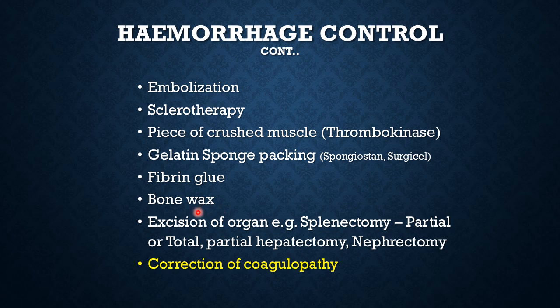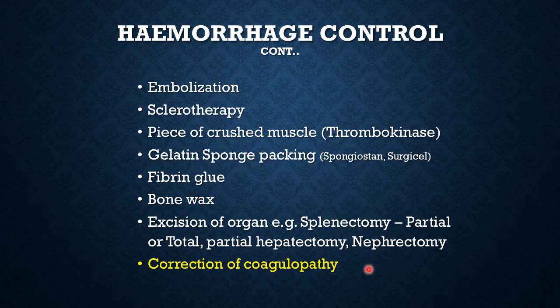Then sometimes you even have to resort to excision of an organ, like you can remove the spleen partially or totally. You can do a partial hepatectomy, remove certain lobes of the liver which are totally crushed or torn. You can even resort to partial or total nephrectomy, remove a kidney or part of a kidney which is totally crushed and you cannot control bleeding. So sometimes you have to actually remove an organ or part of an organ, but you have to make sure then that it is compatible with survivability.